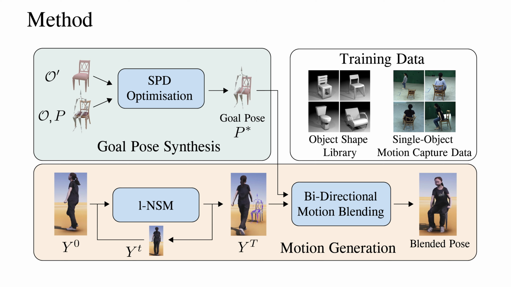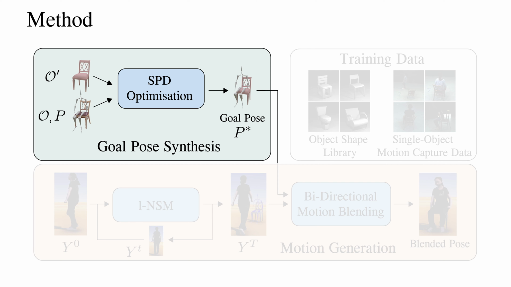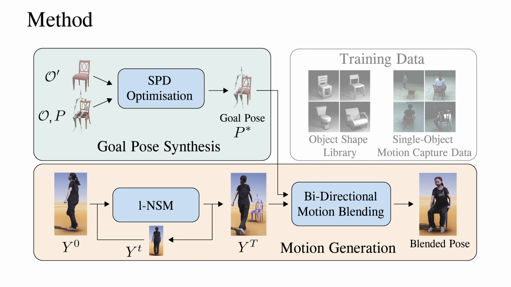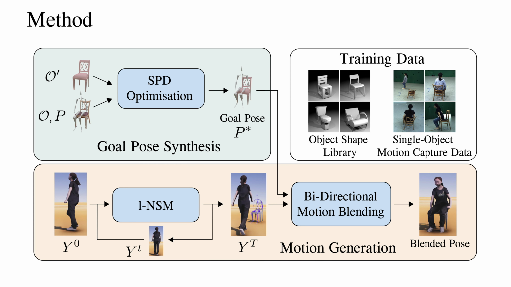The input of our system is the current character state, and we auto-regressively generate the next state until the character performs the intended action. Our method consists of SPD optimization and l-NSM. SPD stands for skeletal pose descriptor. It generates the goal pose for our motion framework, l-NSM, which stands for light neural state machine. l-NSM is trained on mocap data with only one object for each action category.